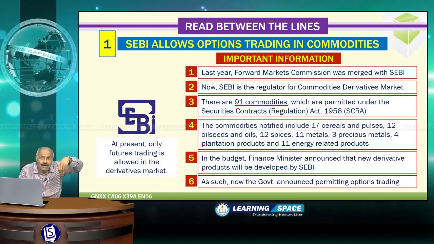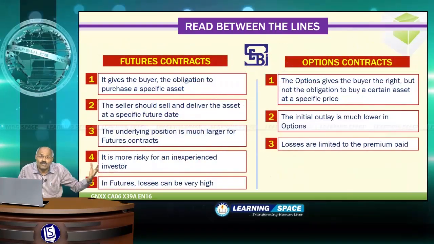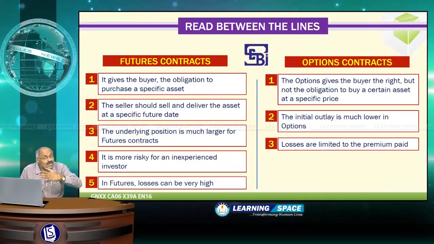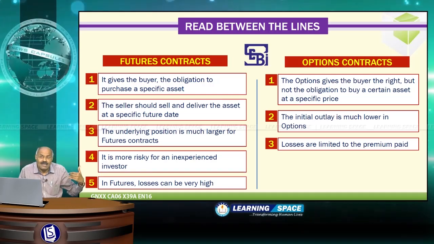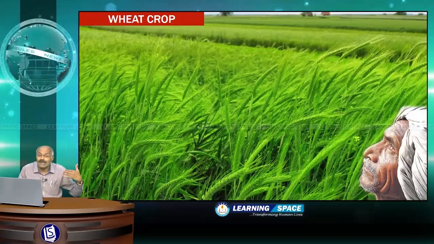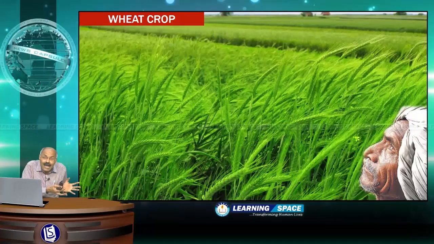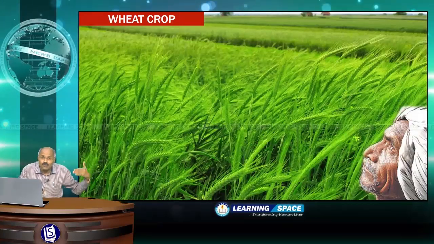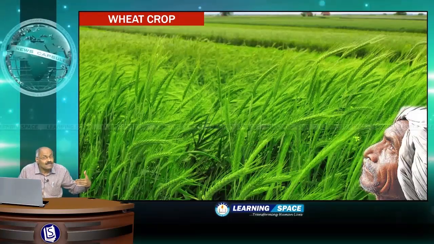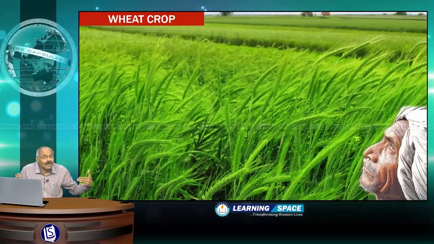And you may have a doubt between what is meant by futures, what is meant by options. I will give you a classic example. Let us look at wheat crop. Wheat, all of you are familiar, it is the Rabi crop. Wheat requires cool winters as well as hot summers. That's why it is planted somewhere around October or so, and harvesting season is normally April or so.